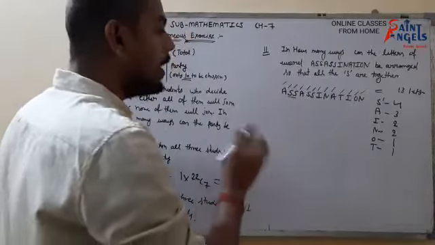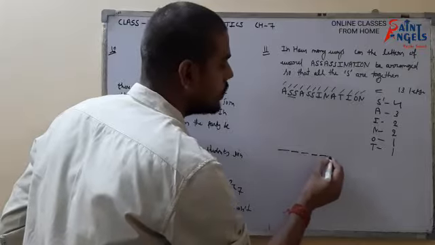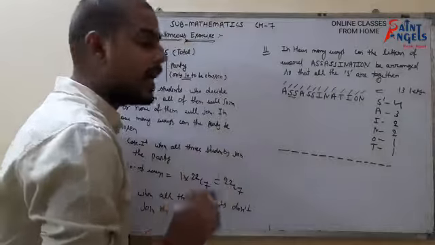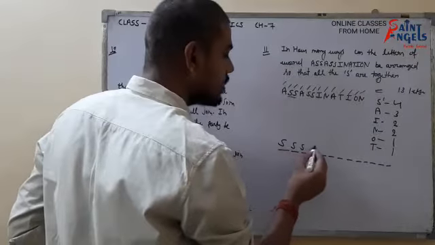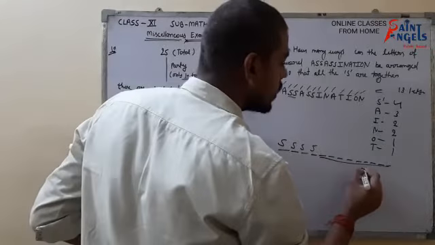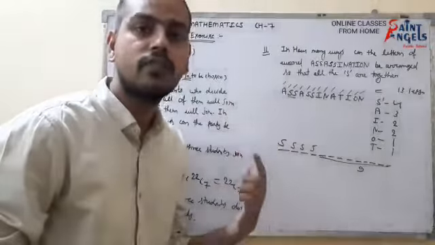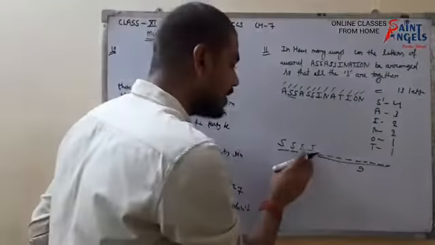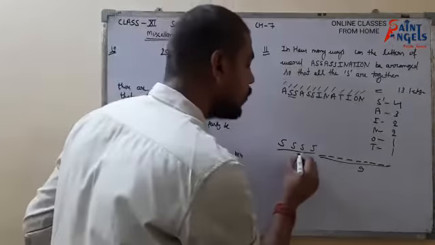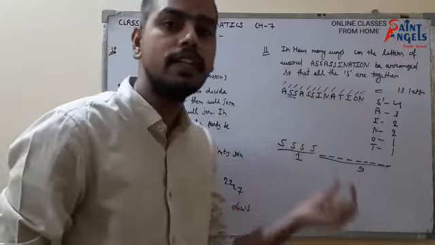Now we have to make a word where all the S's are together. So 1, 2, 3, 4, 5, 6, 7, 8, 9, 10, 11, 12, 13. When all the S's are together, it means 4 places are taken by S, and then we are left with 9 more places. But we know that when we have to arrange a group of letters, words or numbers together, we consider them as a single unit. So these are not 4 S's; actually, this is only 1 unit. Now we have to arrange these 9 and this 1, so we have to arrange 10 units.